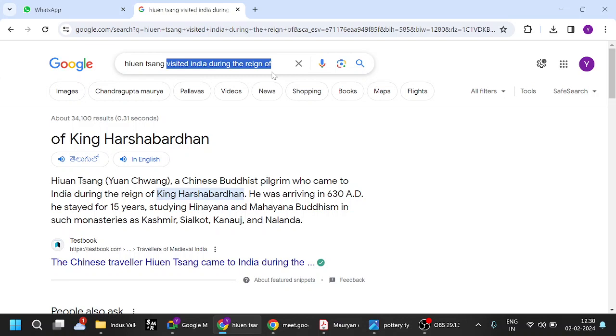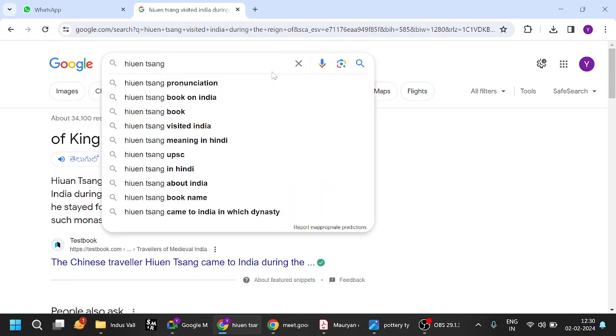Hiuen Tsang also visited during the period of Kubja Vishnuvardhana. If you look at AP history, this is very important. At that time in southern India, especially Andhra, we have the Chalukyas of Badami, with King Pulakesi II. His brother Kubja Vishnuvardhana is the founder of the Eastern Chalukyas of Vengi. Hiuen Tsang visited Andhra and made Vajrayana Buddhism popular. All those things will come in depth in AP history.